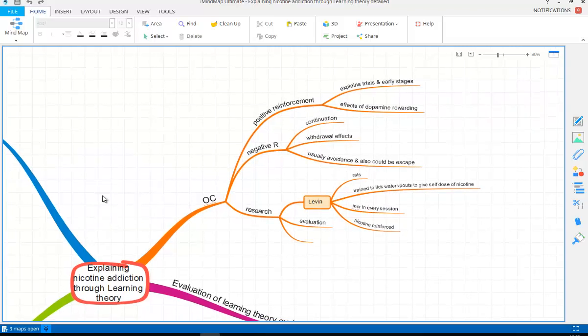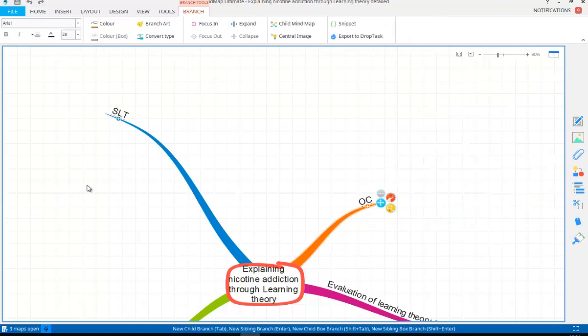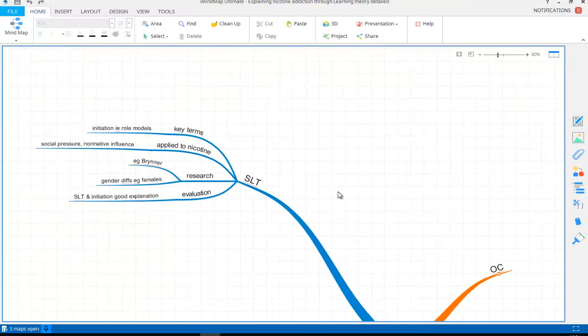So let's go on now and have a look at social learning theory as another explanation. With social learning theory, we should always outline the key terms. We know that we need to be saying that with social learning theory, we observe role models and we imitate them, we copy, but there are mediating factors that come between the observation and the copying of the behaviour. For example, our motivation to copy. We also have other key terms such as vicarious learning. So we learn indirectly from watching other people and the consequences of their behaviour.